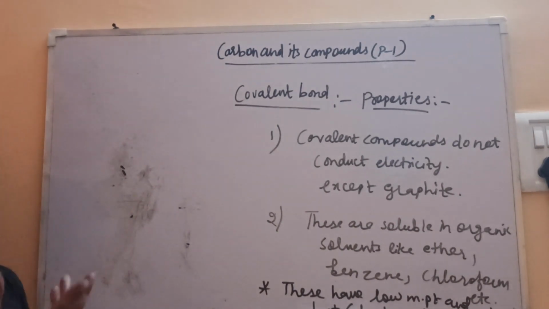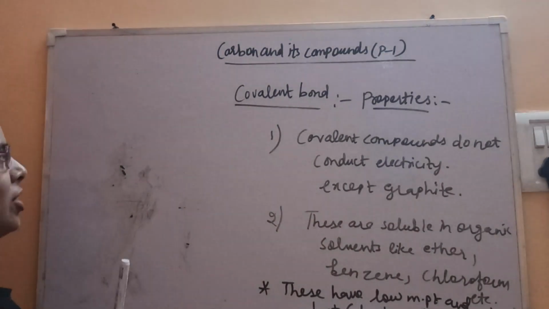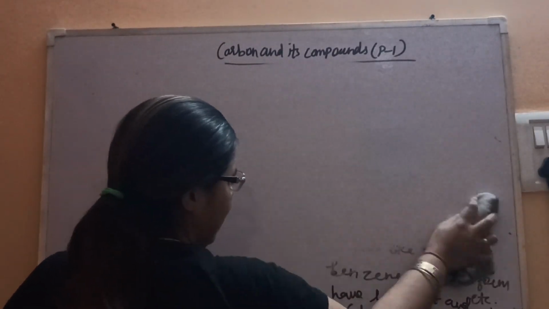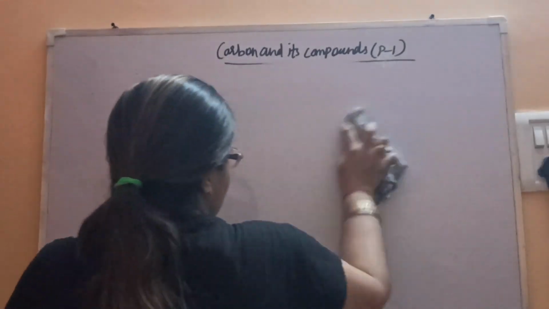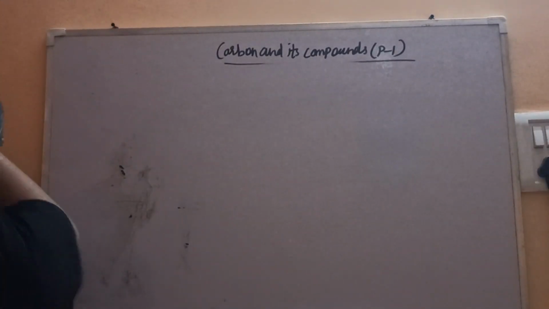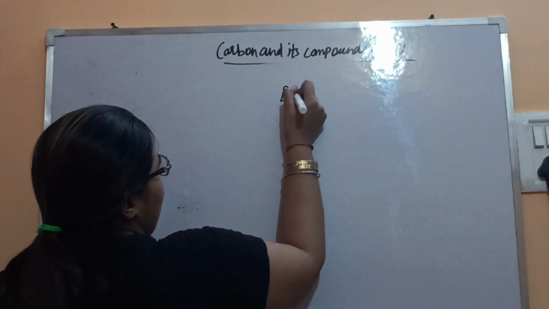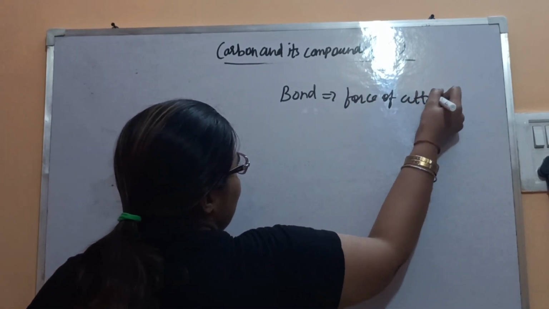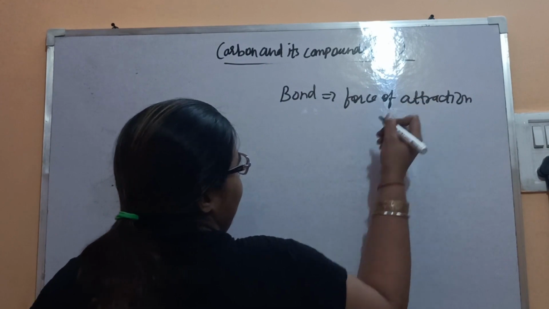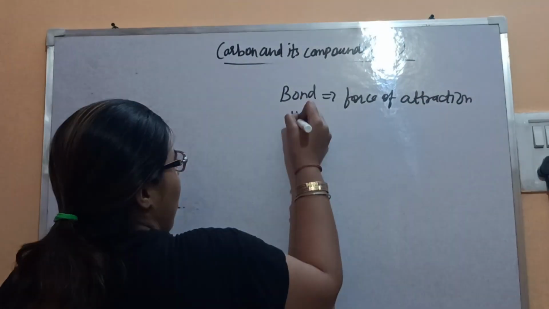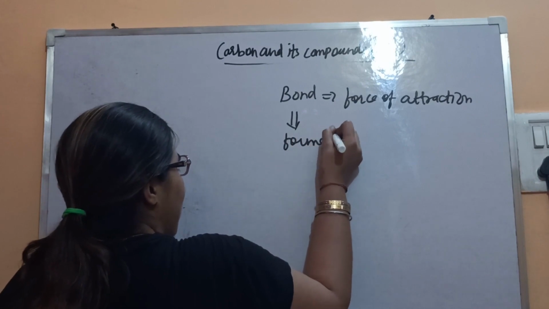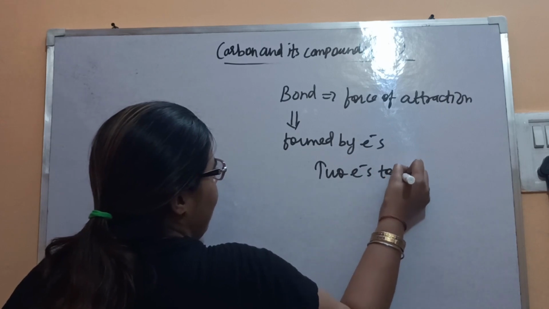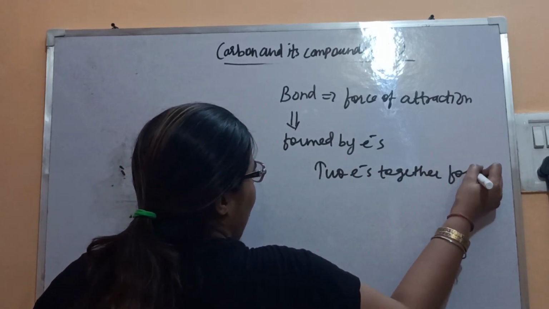See, a bond is nothing but a force of attraction. We know that there is no symbol to show the force, but here we are showing it with a line. And a bond is always formed by electrons. 2 electrons together form one bond.